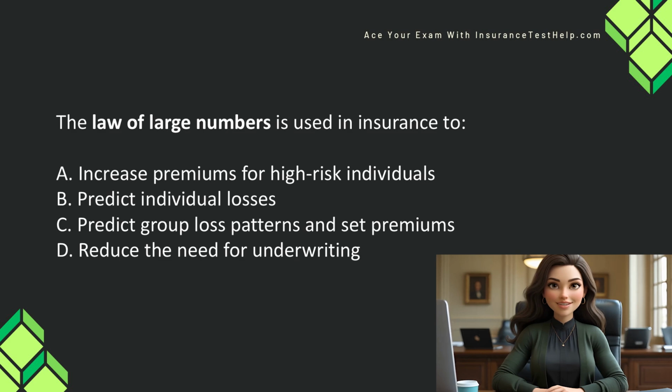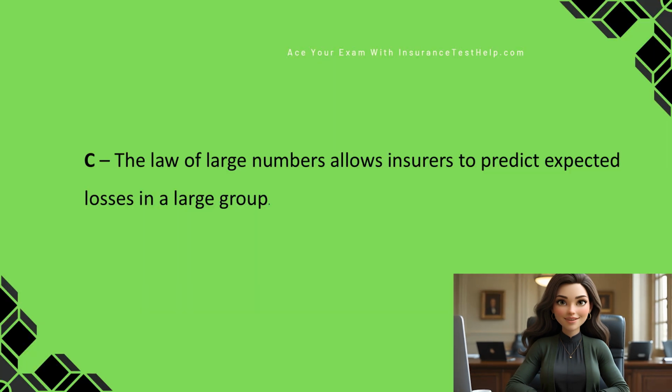The law of large numbers is used in insurance to: A. Increase premiums for high-risk individuals. B. Predict individual losses. C. Predict group loss patterns and set premiums. D. Reduce the need for underwriting. The law of large numbers allows insurers to predict expected losses in a large group. Remember, the larger the group, the more accurate the prediction.